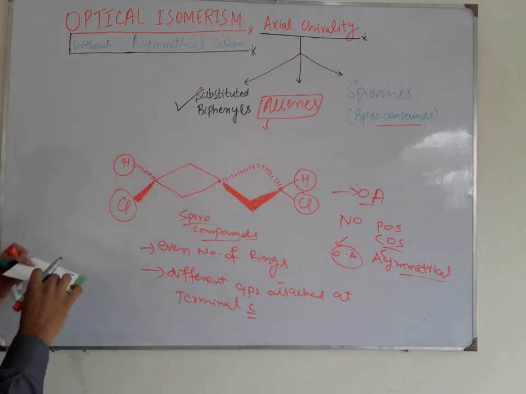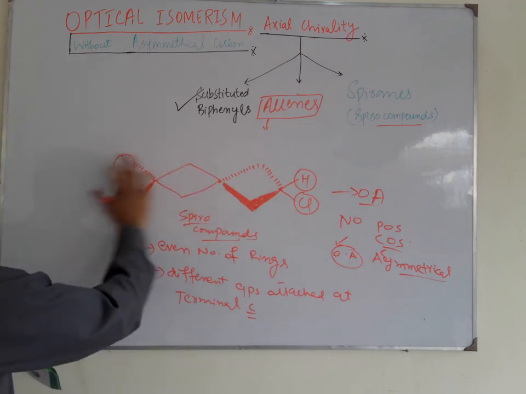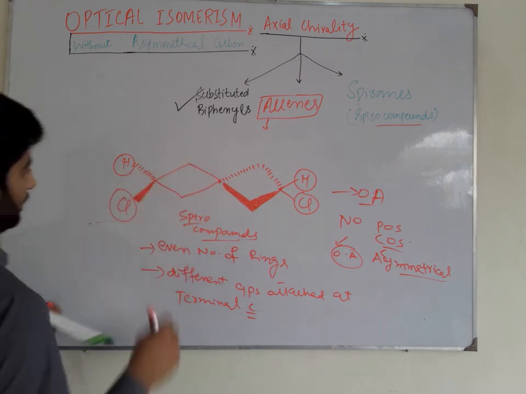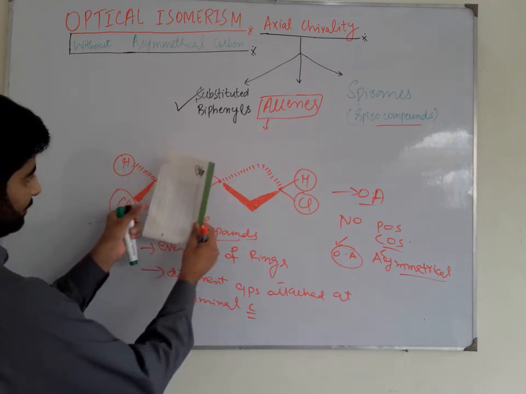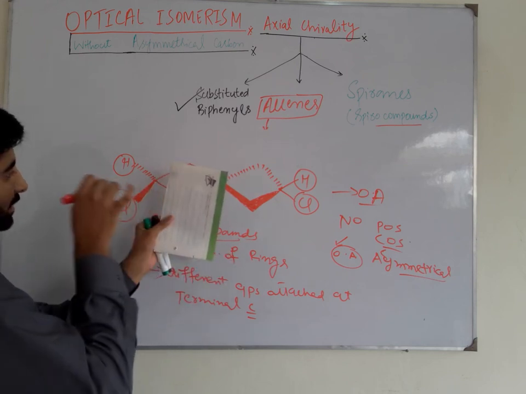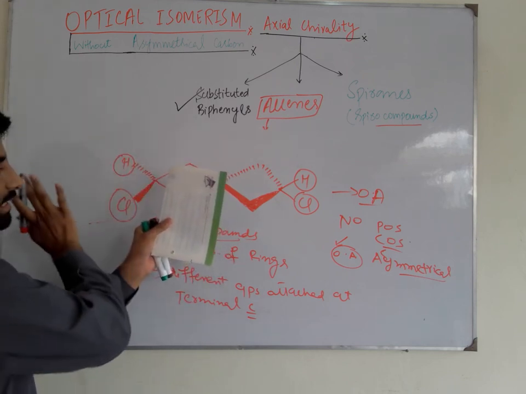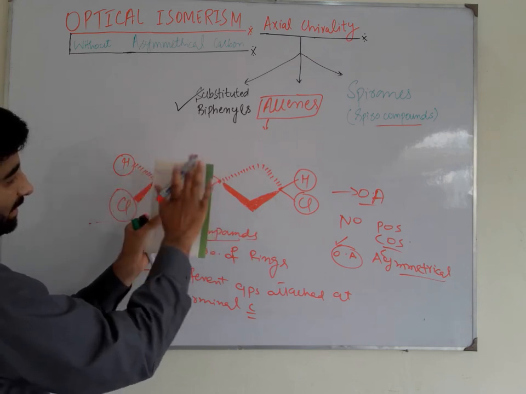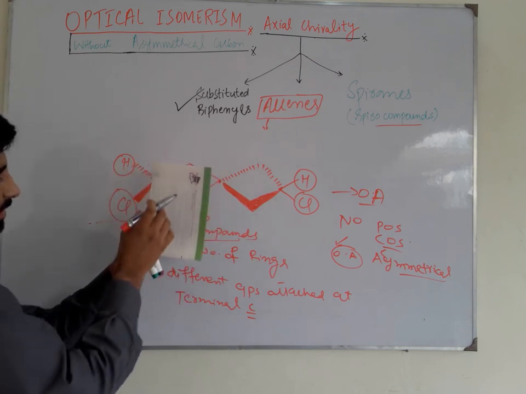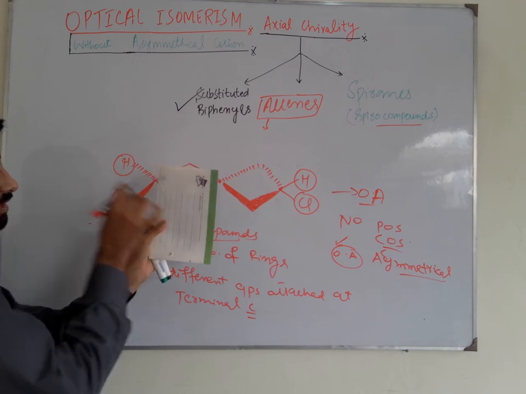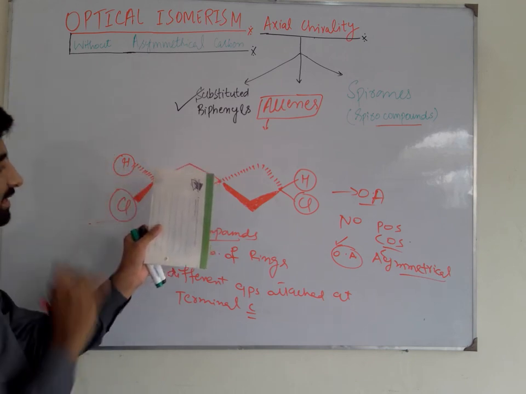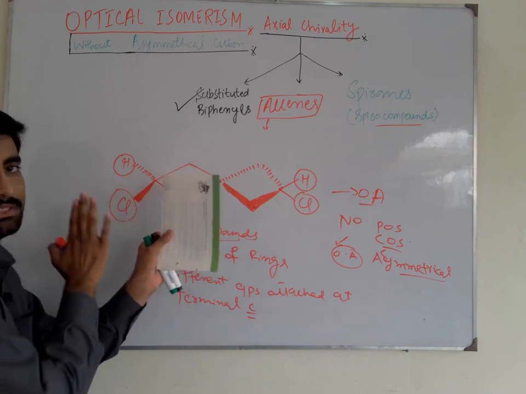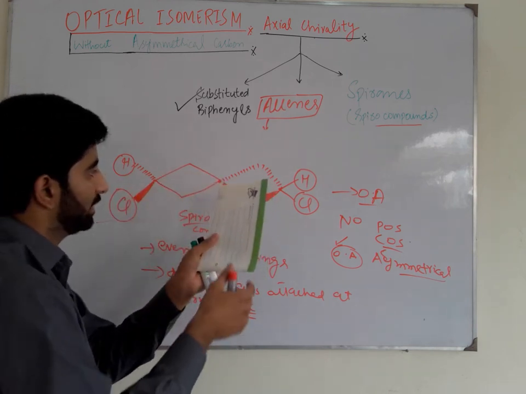Now if I pass a plane through this axis, firstly we pass a plane in this manner, now we pass a plane in this manner. This ring is present in this plane, and there is a chlorine here, hydrogen here, and I pass an axis through this plane. So this ring is cut into two parts, but there is chlorine on one side and hydrogen on the other side. So they are not cut into two equal parts.